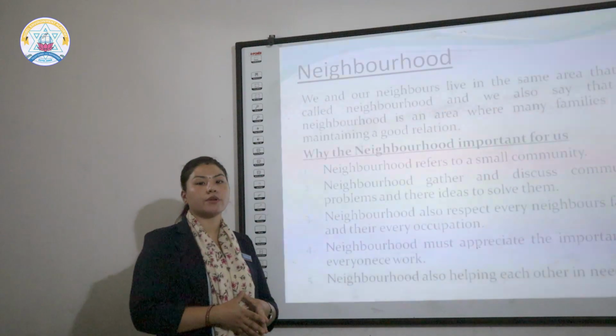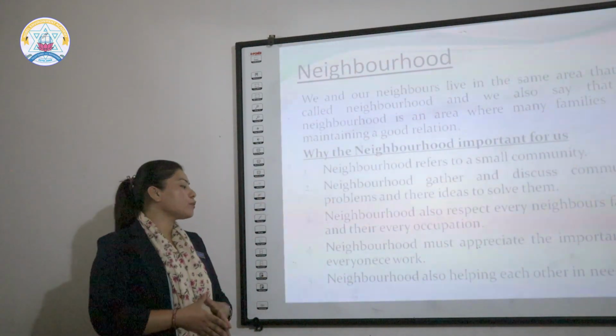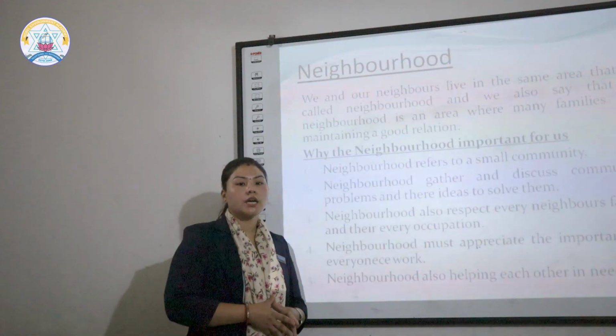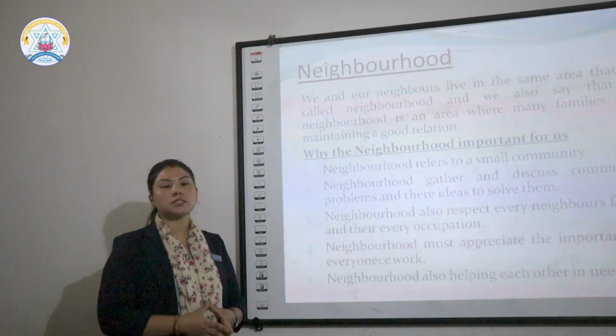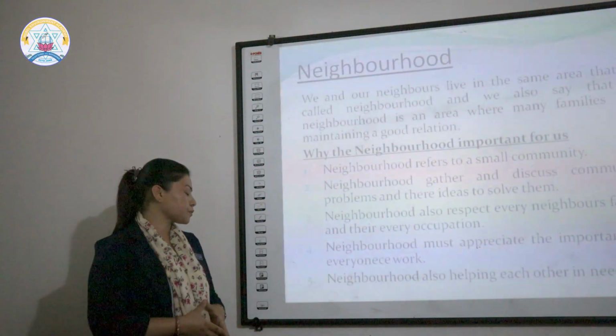The tailor is also important for us, because their different works create a community and create various works in our neighborhood.